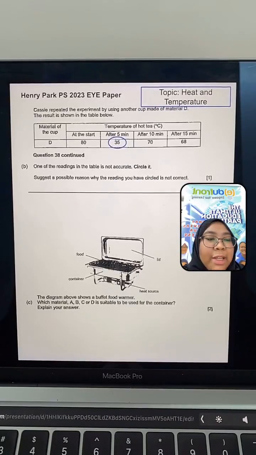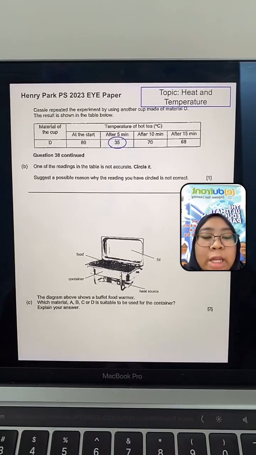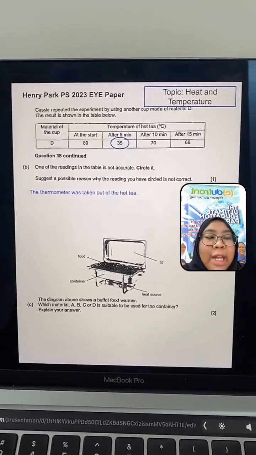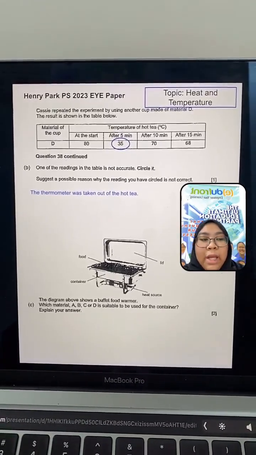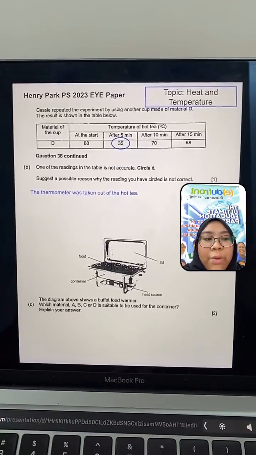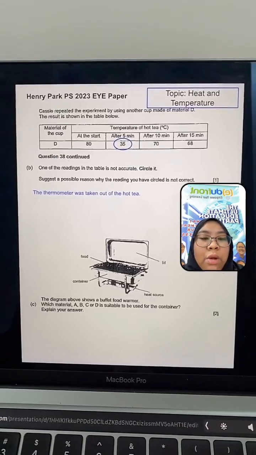Okay, I'll share with you. One possible reason is, they already say that the amount of water is the same. The amount of hot tea is the same. So the possible answer is the thermometer was taken out of the hot tea. When they take out the thermometer from the tea to read the reading, they could have accidentally taken it out for too long.